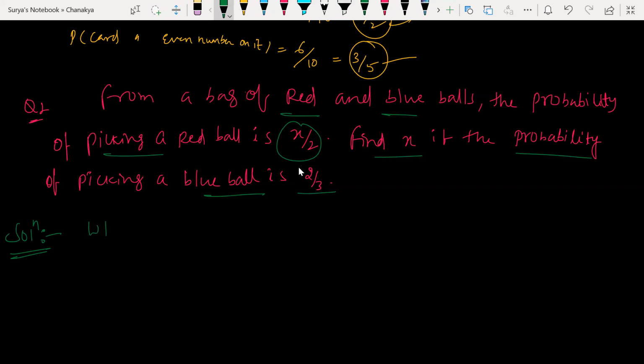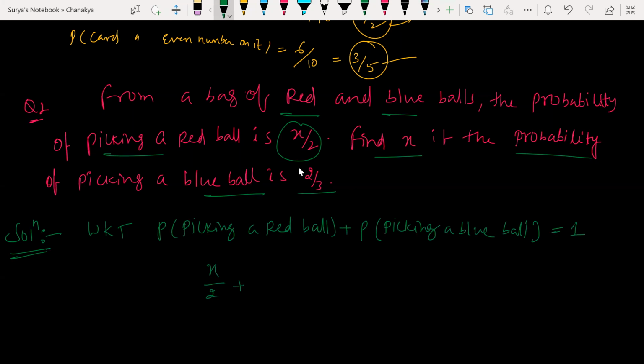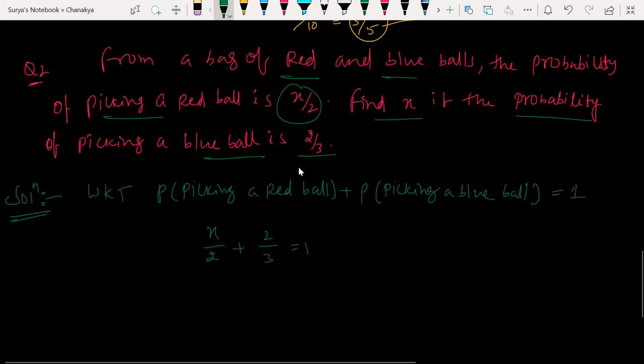As per the rule I told, the probability of picking a red ball plus the probability of picking a blue ball should be equal to 1. Red ball probability is what he has given, x by 2, plus blue ball probability, 2 by 3, is equal to 1. How simple it is, look at this.